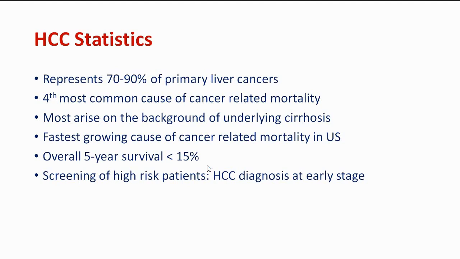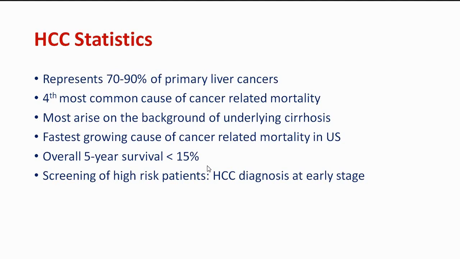Most HCC arises in the background of cirrhosis, almost all, and it is very rare for liver cancer to occur before cirrhosis. Especially hepatitis B related patients may have HCC before the development of cirrhosis. And hepatitis C related cirrhosis is one of the most important causes of development of HCC. Cirrhosis caused by any cause, whether it is B, alcohol, hepatitis C, or NASH, can lead to HCC formation. But cirrhosis because of HCV is the most notorious, and hepatitis B can cause HCC before the development of cirrhosis, right?